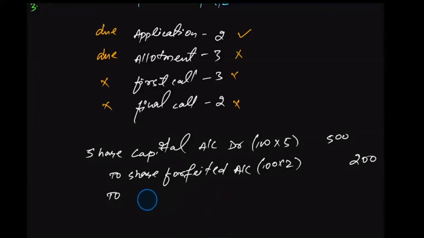So let me write that in fact. To calls in arrears account. How much is in arrear? Only 3 rupees are in arrear because first and final call was not even made. So only 3 rupees were in arrear, 100 into 3, 300.